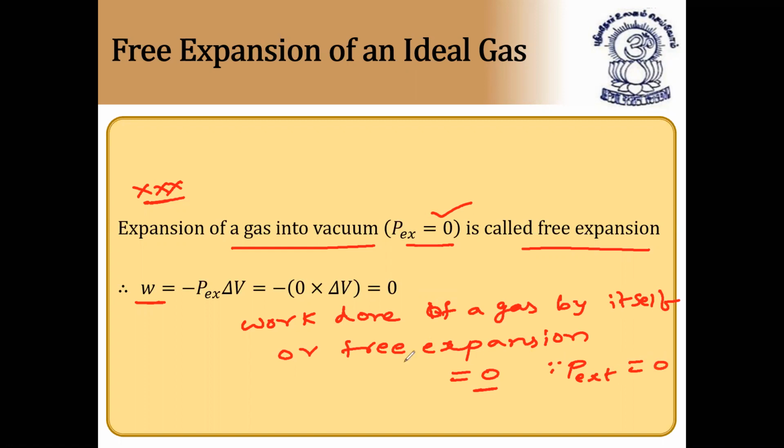So that's why work done in free expansion is always equal to 0. Wherever you see the word free expansion, we can say it is equal to 0. Or whenever you see the expansion of gas into vacuum, it is called free expansion. What is free expansion? Expansion of a gas into vacuum is called free expansion. I hope it is clear.